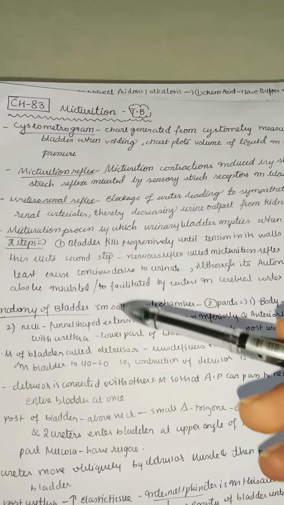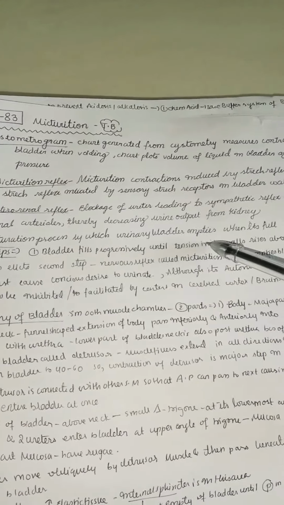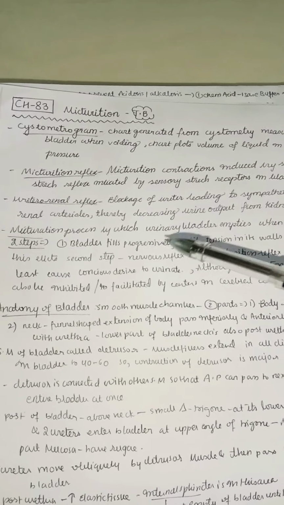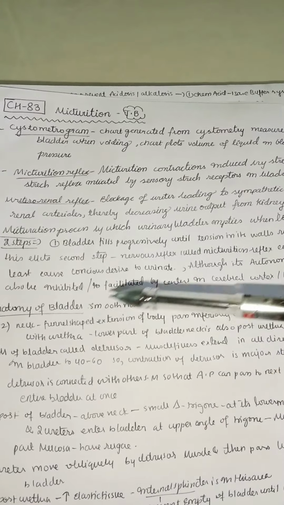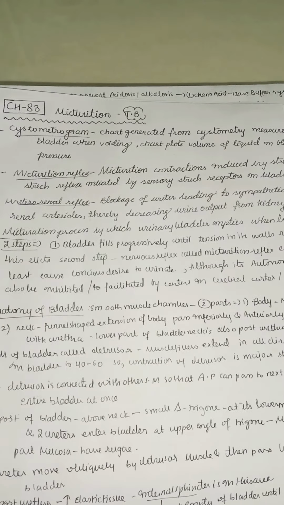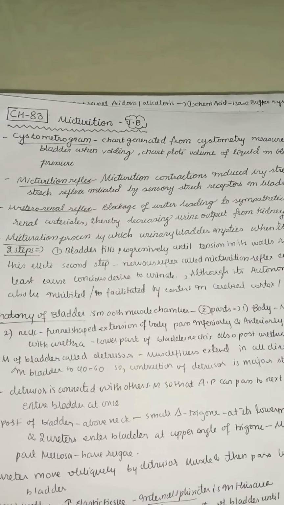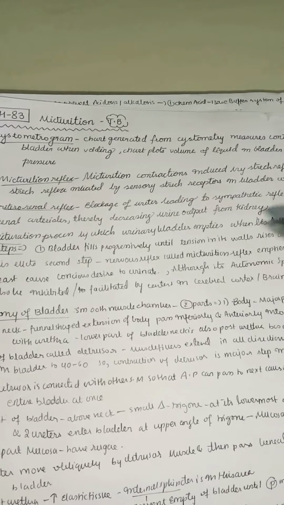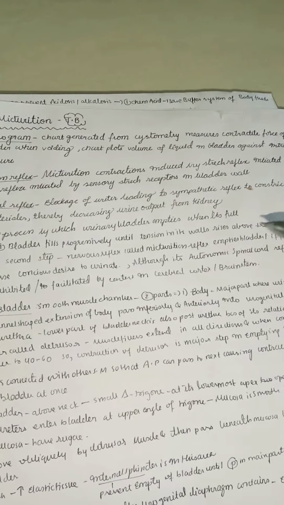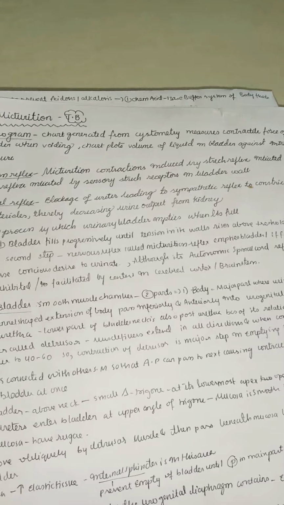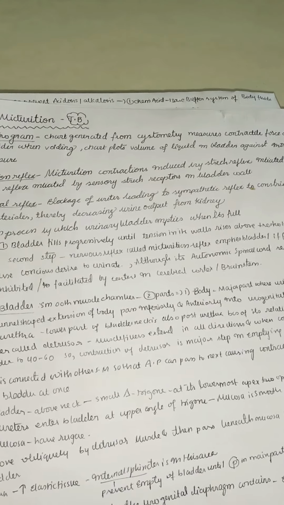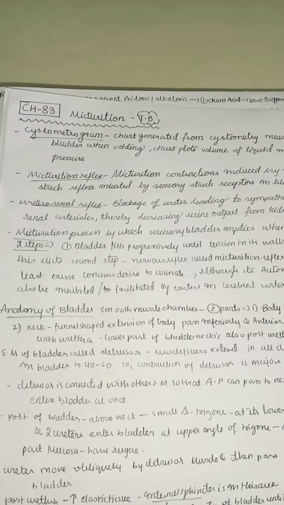Now, micturition is a process by which the urinary bladder empties when it's full. There are mainly two steps in micturition. The first one is that the bladder fills progressively. Remember that the bladder will not fill all at a time, but progressively from the ureter. As the filtered urine comes, it fills progressively until the tension in its wall rises above threshold. So it also has a threshold level. If it rises above the threshold, then only will it lead to urination.